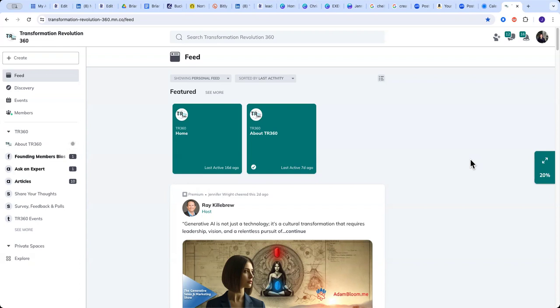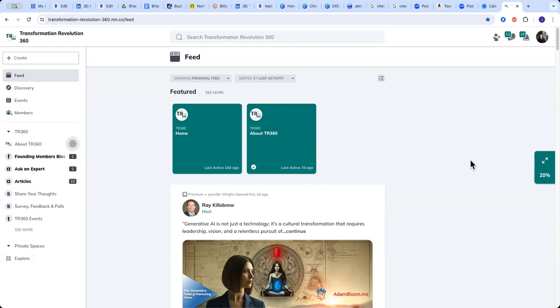So first off, we have built our TR360, all of our information, on a platform called Mighty Networks. Mighty Networks is a really interesting tool. It's a community platform, and one of the reasons we selected it is it gives us some really nice functionality.